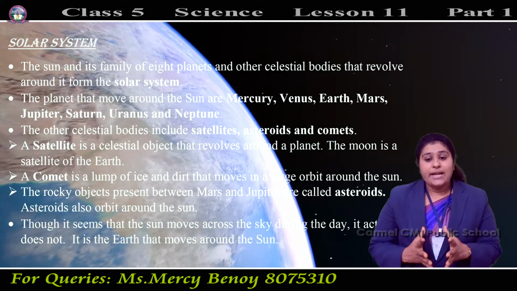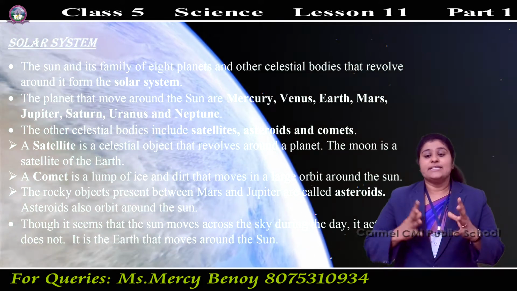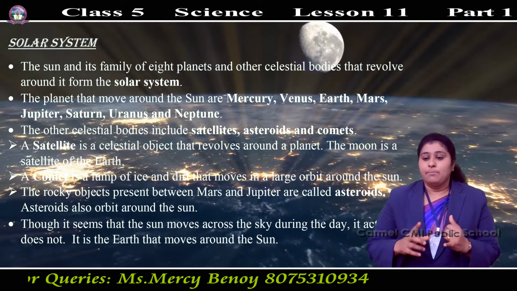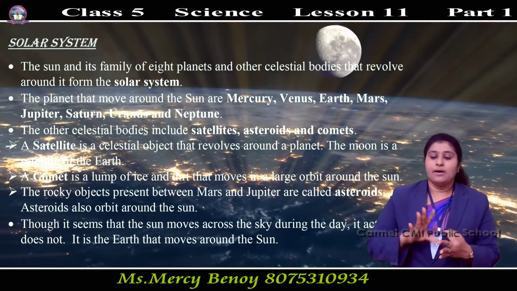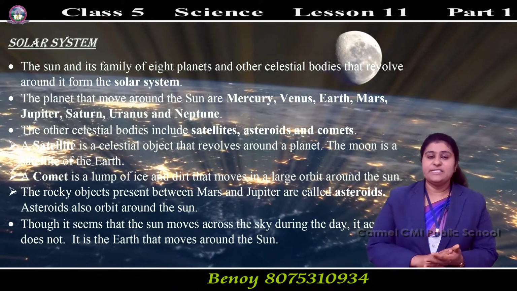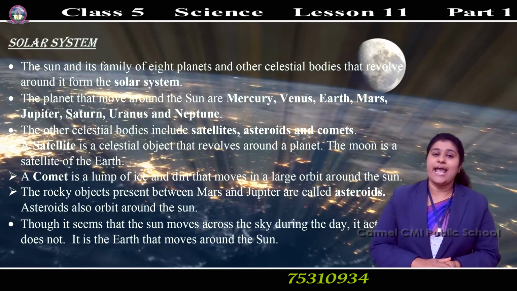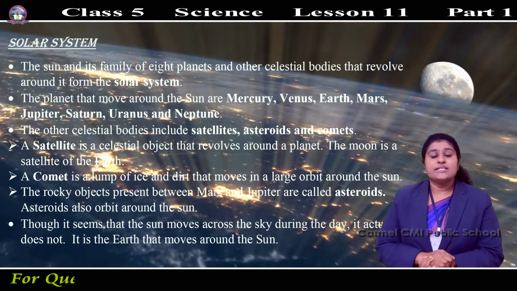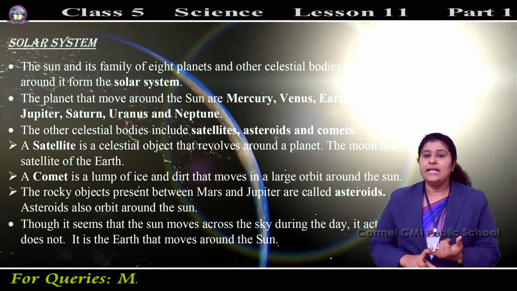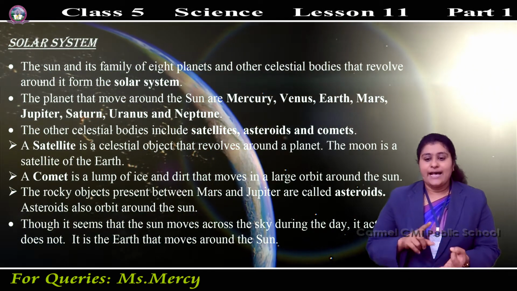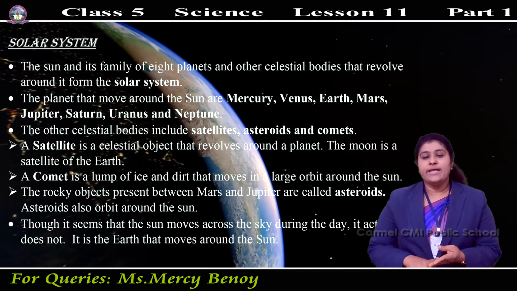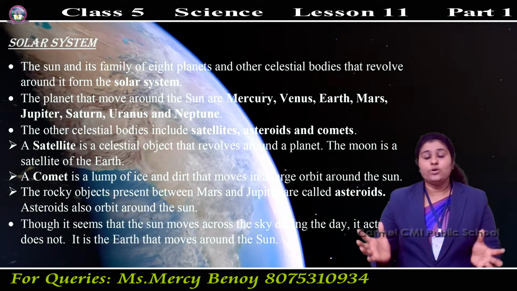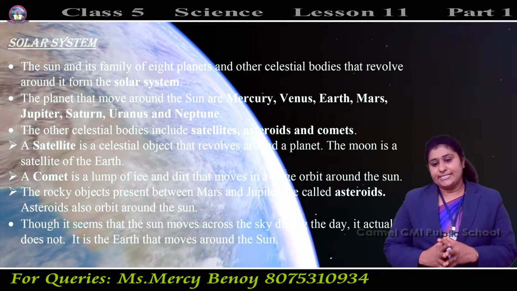The planets that move around the sun are Mercury, Venus, Earth, Mars, Jupiter, Saturn, Uranus and Neptune. So these are the 8 planets present in our solar system. The sun is there, then 8 planets, asteroids, comets, and satellites; these all revolve around the sun. All together it is the solar system.